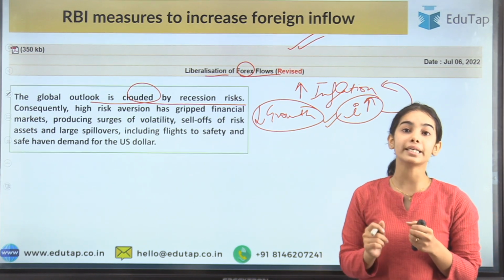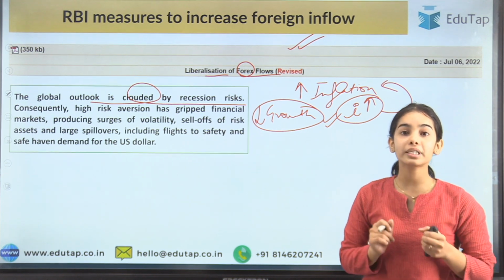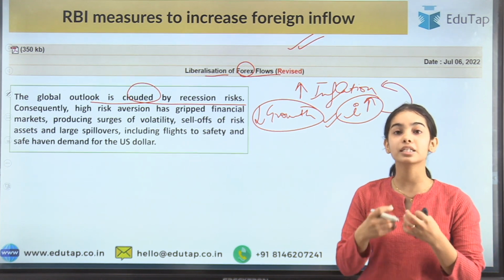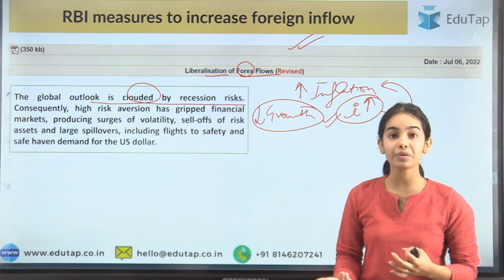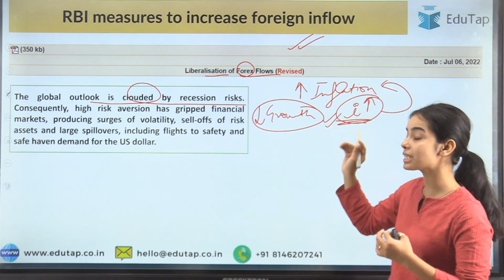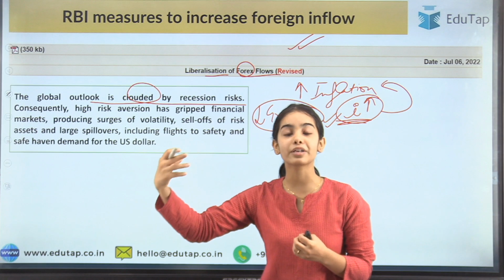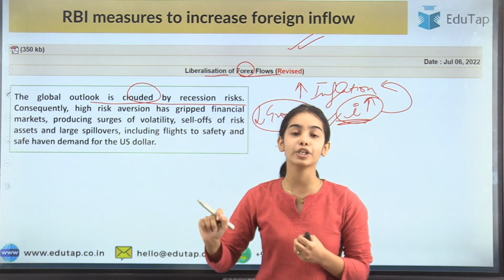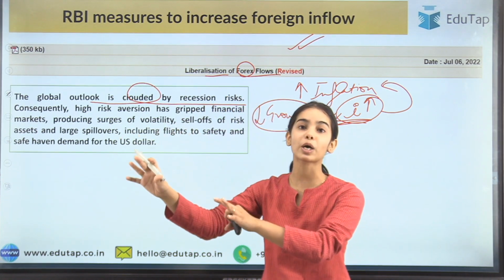The interest rate was raised to control this kind of inflation, which brought volatility in the global financial markets, and in the financial markets of specific countries also. Why? Because when the interest rate is raised in one country, let's say the interest rate was rising in America and Europe, the money was flowing to those countries.